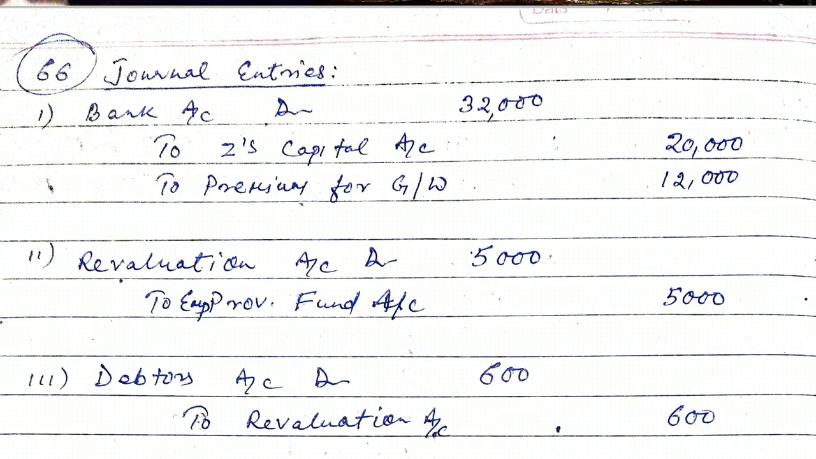Now revaluation account. Point A, employees provident fund liability to be increased by 5,000. So entry will be revaluation account debited to employee provident fund, because employee provident fund is a liability. Increase in liability is a loss. In case of loss, revaluation account is debited. Next,